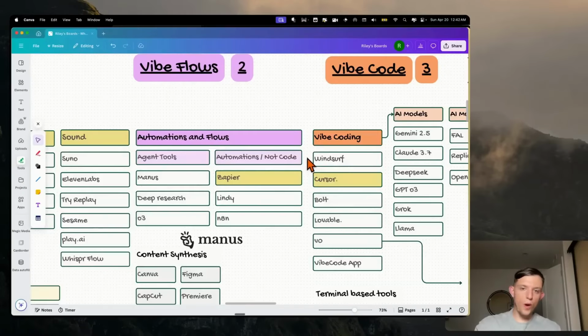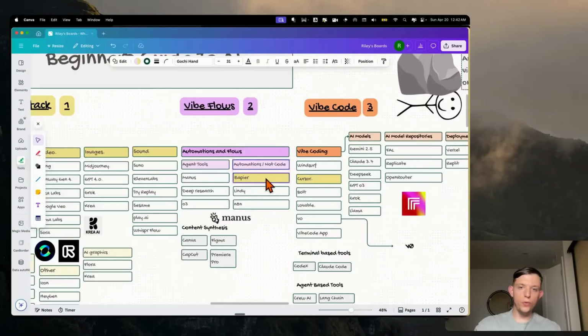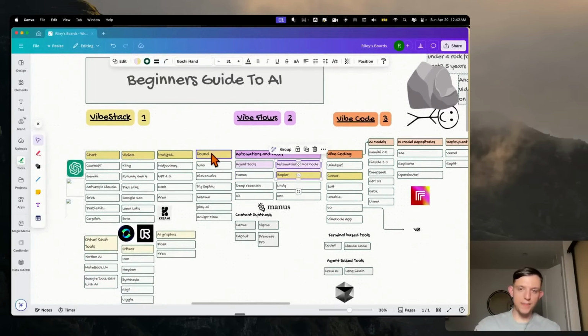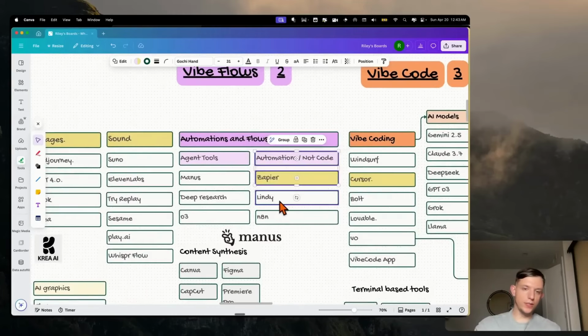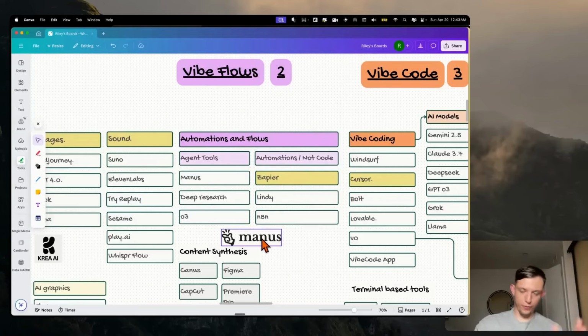Okay, so this is just one example of a no-code automation. You can literally make those zaps as many steps as you want. You could use so many different AI tools within these automations, and you can set them up with Lindy, N8N, or make.com, which is another one that I didn't put on this list for whatever reason. Doesn't matter. But the next type of flow I want to get to is agent tools.